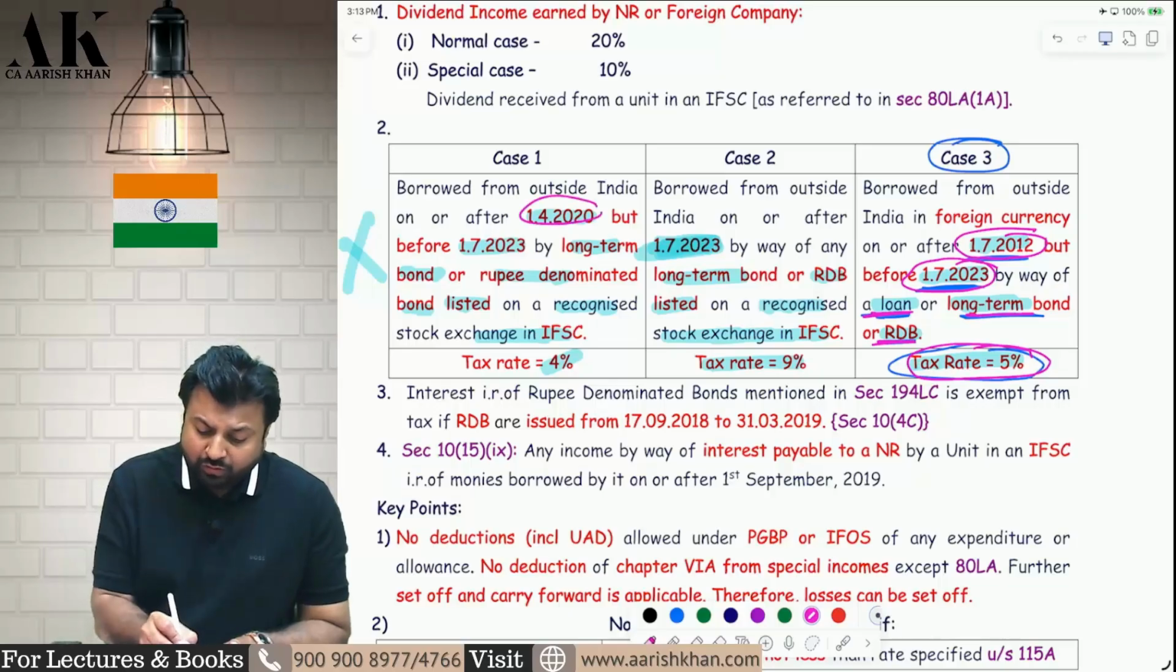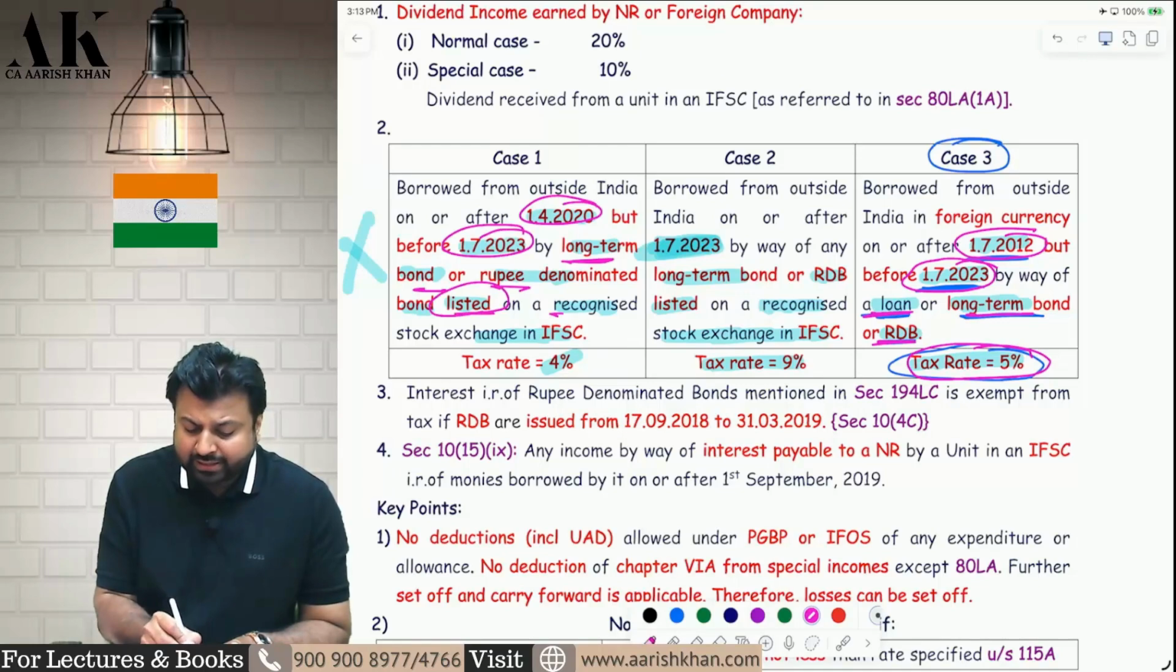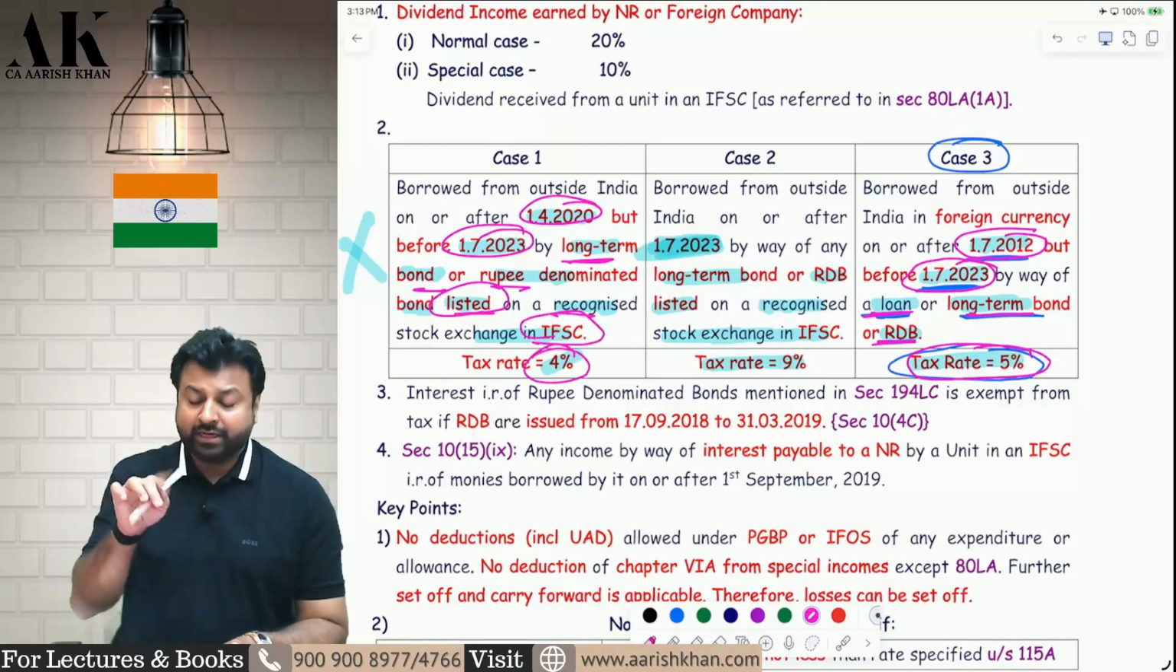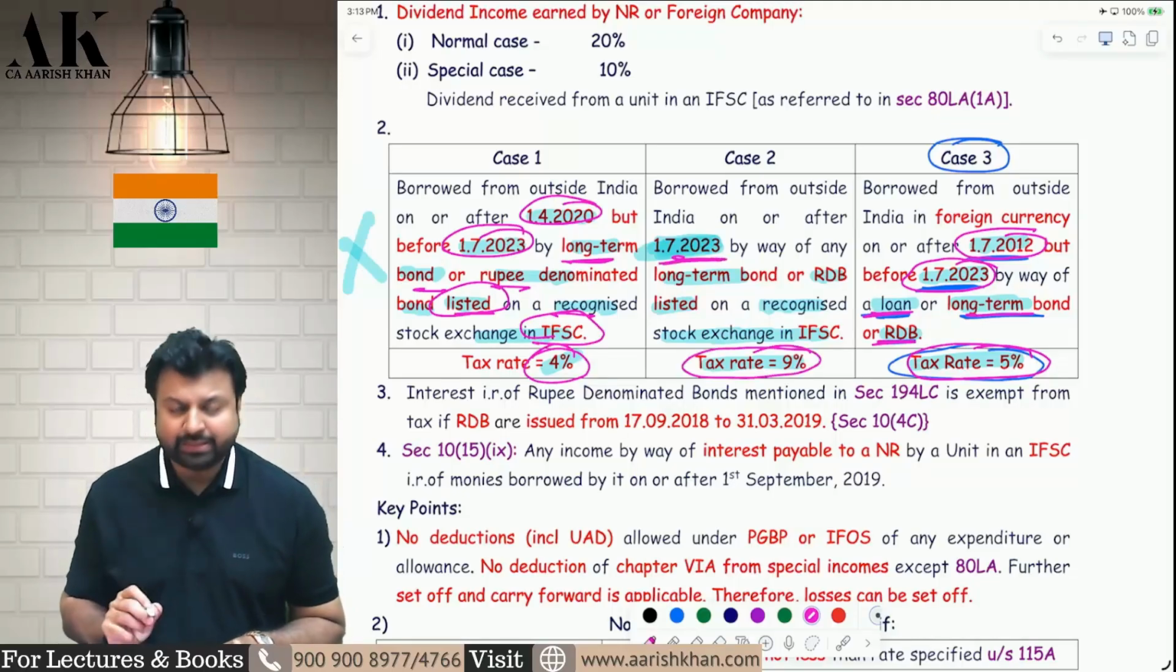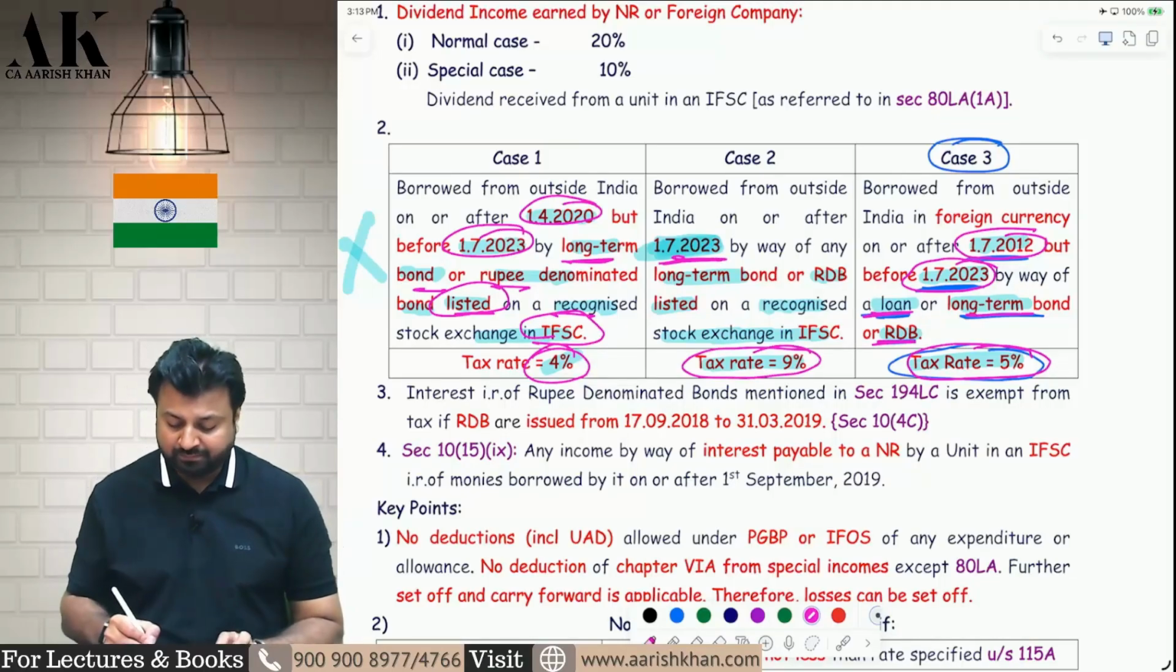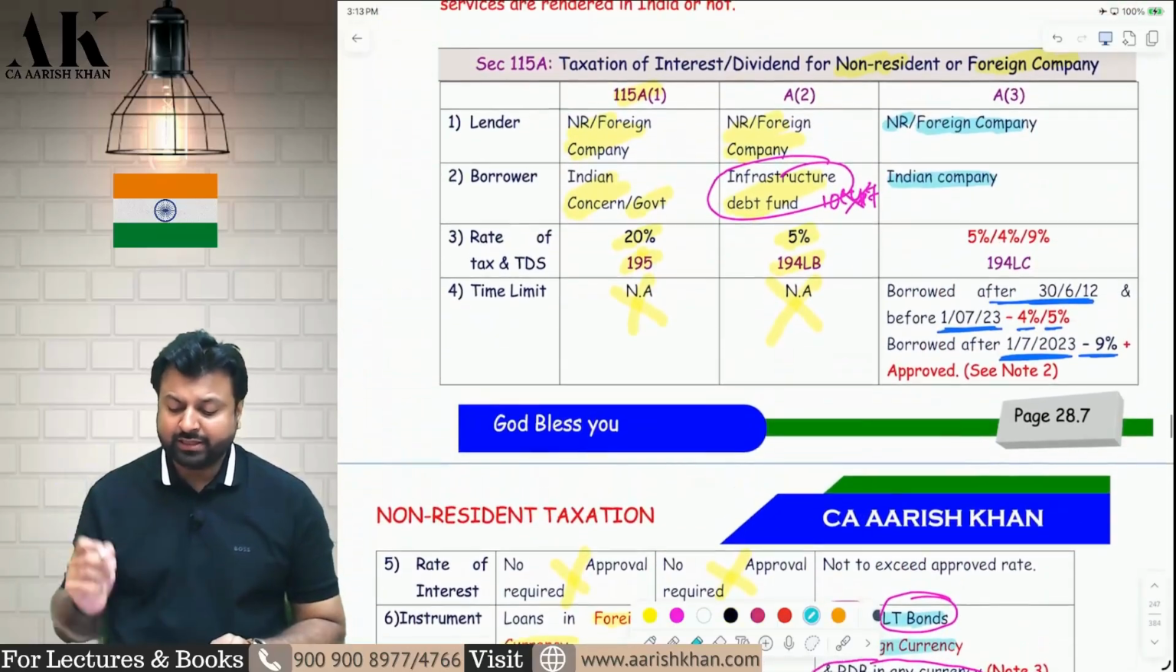But after 2020 to 2023, if you borrow the money by loan or rupee denominated bond listed in a recognized stock exchange in IFSC, then it is 4%. And after 2023, if you borrow the money, then it will be taxable at 9%. I hope it is clear to all of you. So now there are a few other things which we need to see.